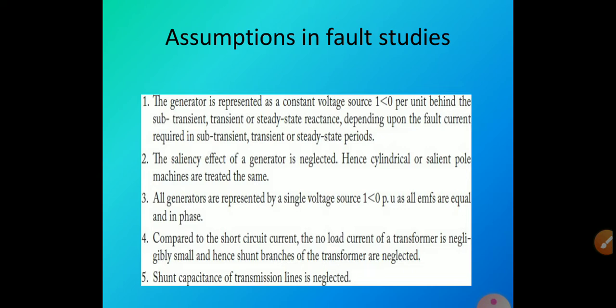Second, the saliency effect of the generator is neglected. Hence cylindrical or salient pole machines are treated the same. Third, all generators are represented by a single voltage source in per unit, as all EMFs are equal and in phase. Fourth, compared to short circuit current, the no load current of a transformer is negligibly small, and hence the shunt branches of a transformer are neglected. Fifth, shunt capacitance of the transmission line is neglected. So these are the five major assumptions involved in fault studies.